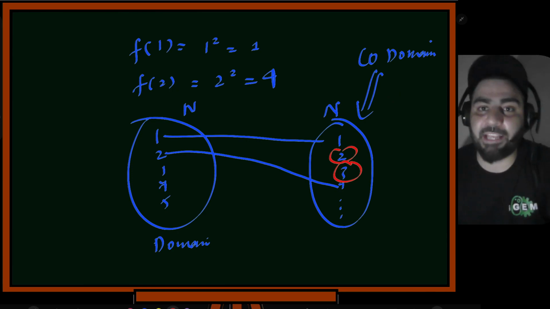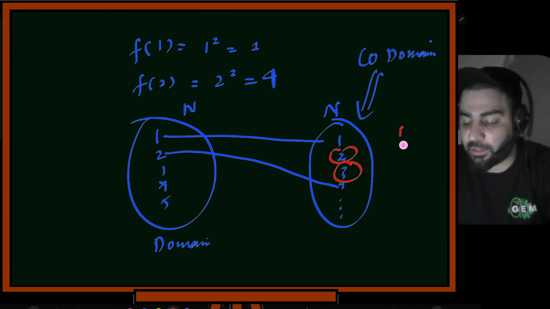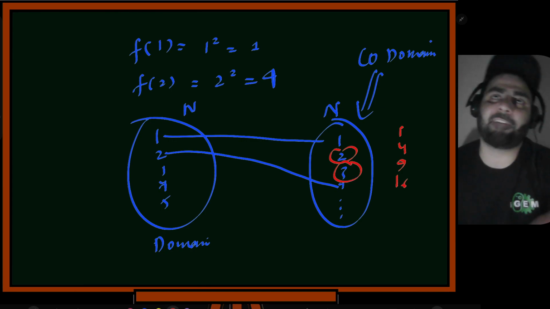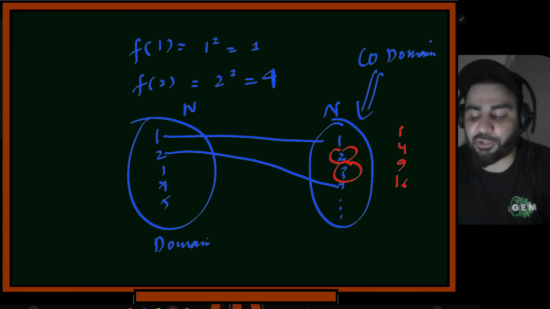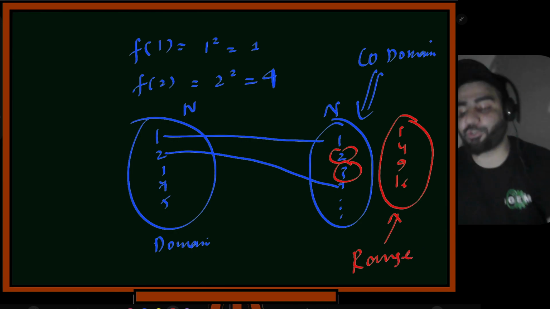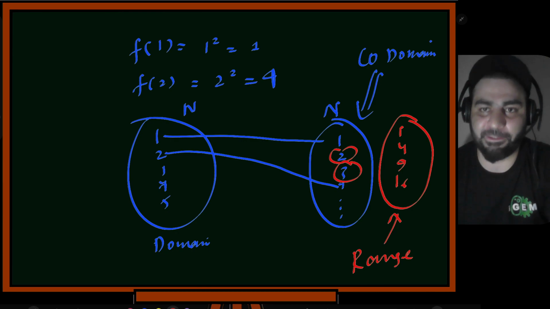So what is the range then? The range is only the set of outputs. What are the outputs that we got? We got the output as 1, we got output as 4, then 9, then 16. Many of the numbers are left alone. They have no mapping basically. So that's why all the numbers together are called codomain. The numbers that actually got the mapping are called as range. How many of you understood the difference between codomain and range, and why is it required? Why do we require two definitions?